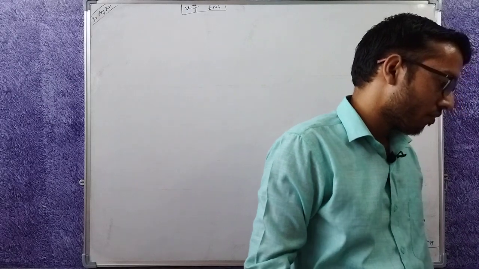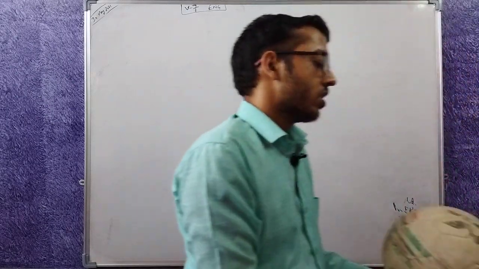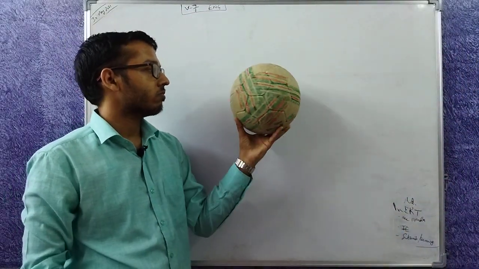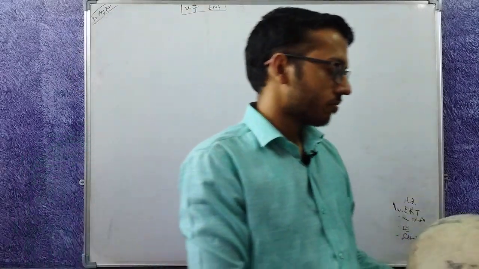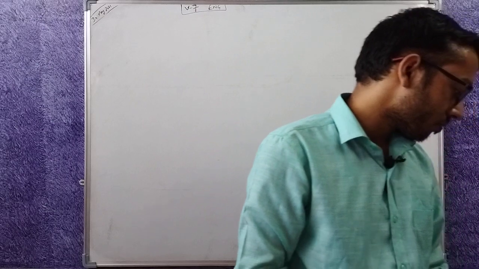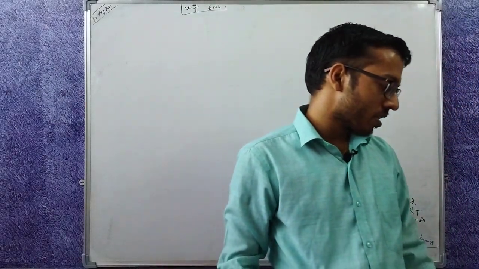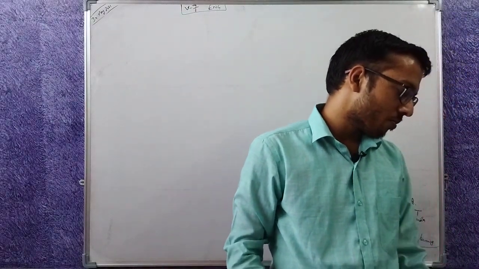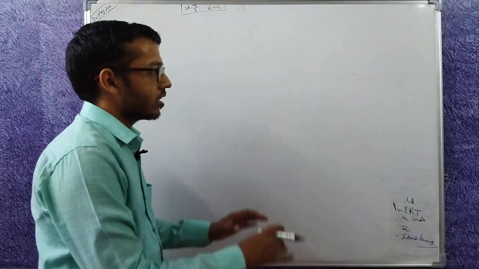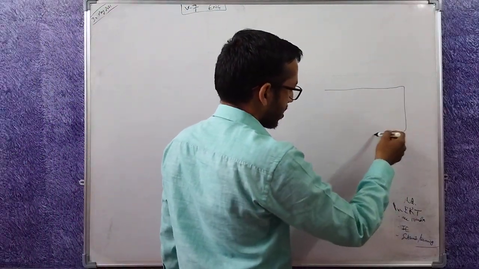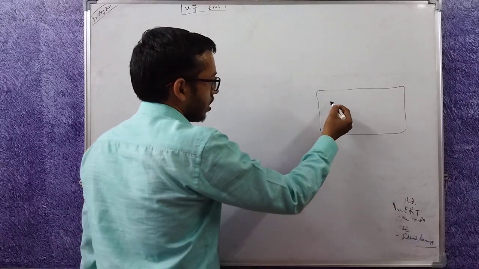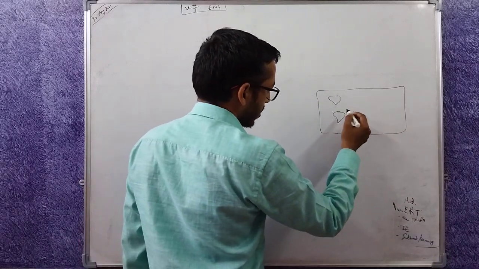Let's start with geography. This is the football I have at my home. This will act as our earth. Now, how globes and maps help us? It says the globe is a model of the earth. The earth is spherical. If you want to show it in 2 dimensions, let's say on this whiteboard, it's shown something like this.